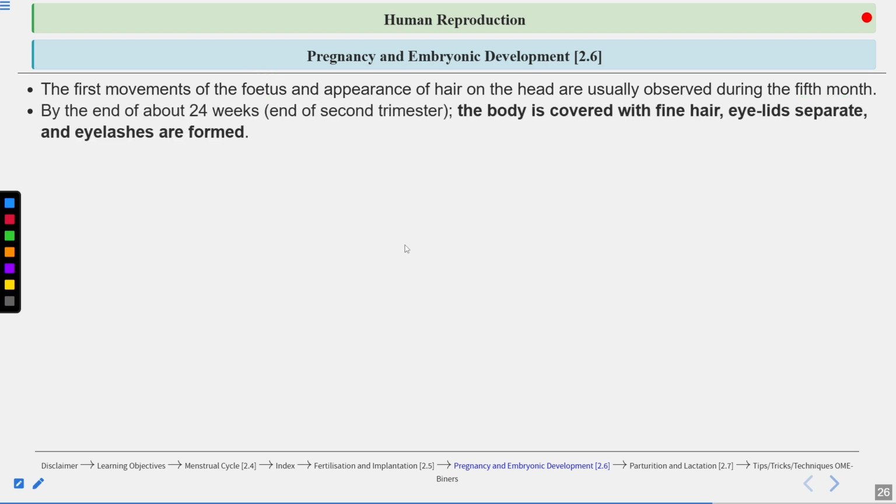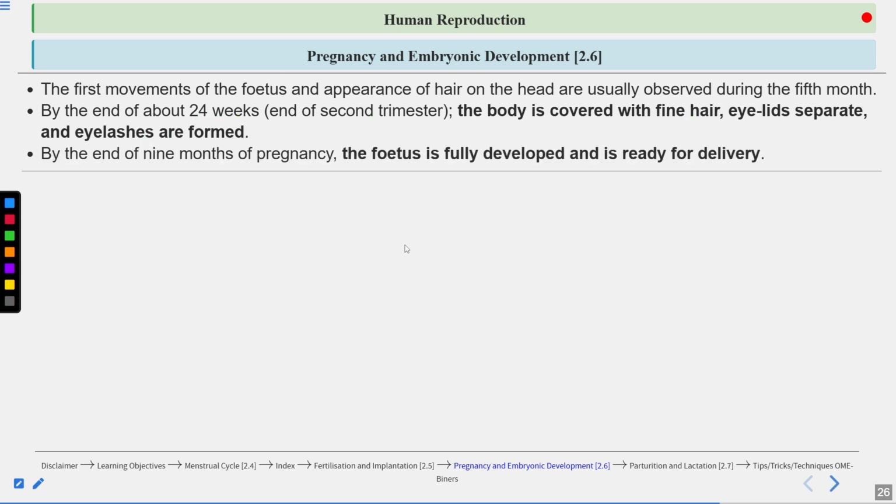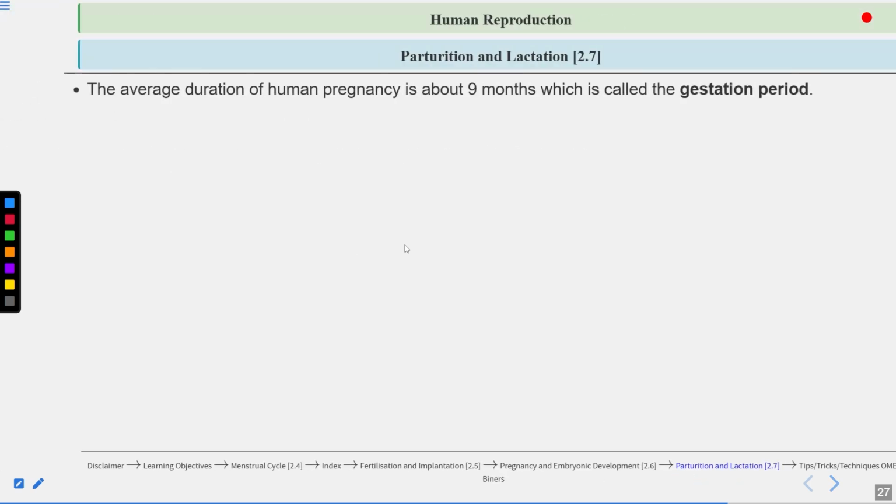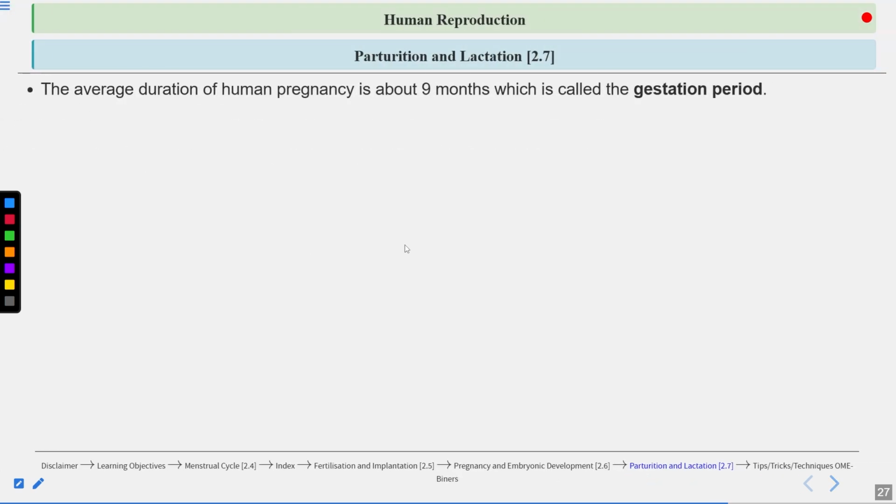By the end of 24 weeks, which is the end of the second trimester, the body is covered with fine hairs, eyelids separate, and eyelashes are formed. By the end of the 9 months of pregnancy, the fetus is fully developed and is ready for delivery as well. Let's talk about parturition and lactation now.